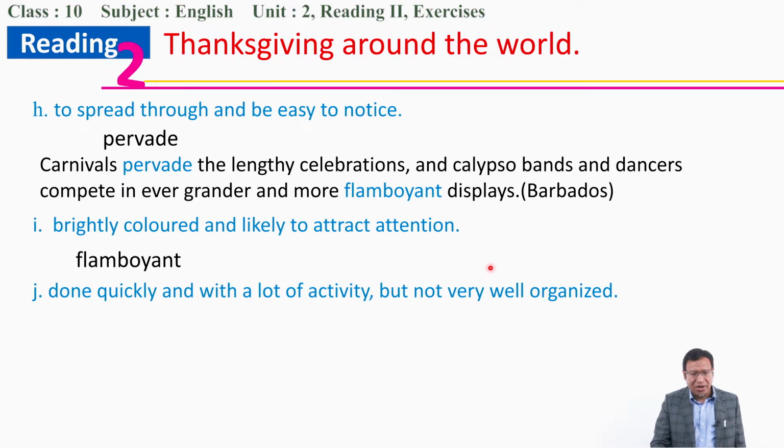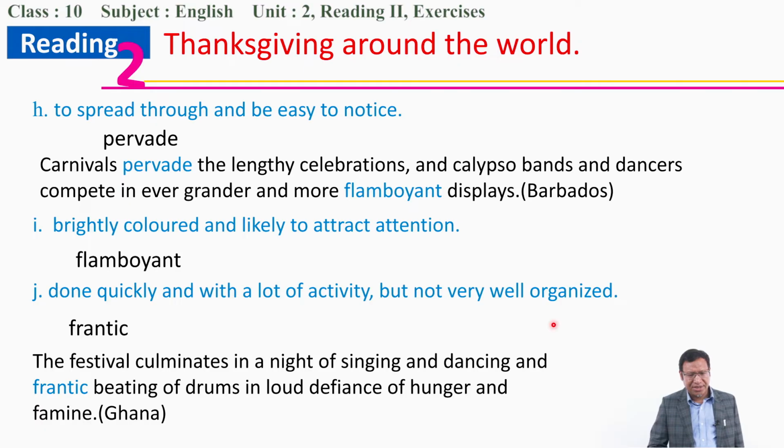Done quickly with a lot of activity but not very well organized. So it's something like frantically. Yes, frantic. So this is the word frantic, and it says the festival commences in the night of singing and dancing and frantic beating of the drums.